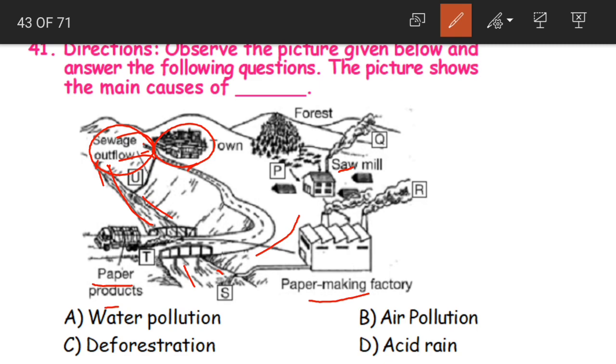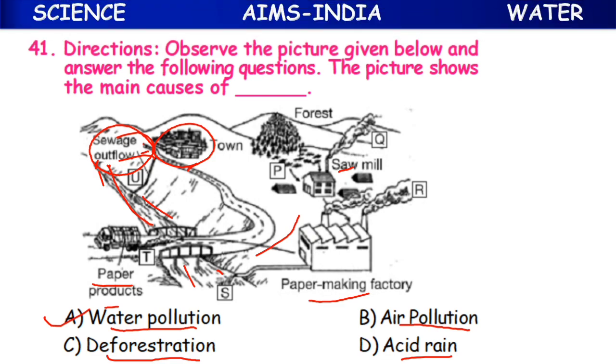So what is this picture telling us? Either it is indicating water pollution, air pollution, deforestation or acid rain. And the answer is water pollution. Clear, children? Answer is water pollution.